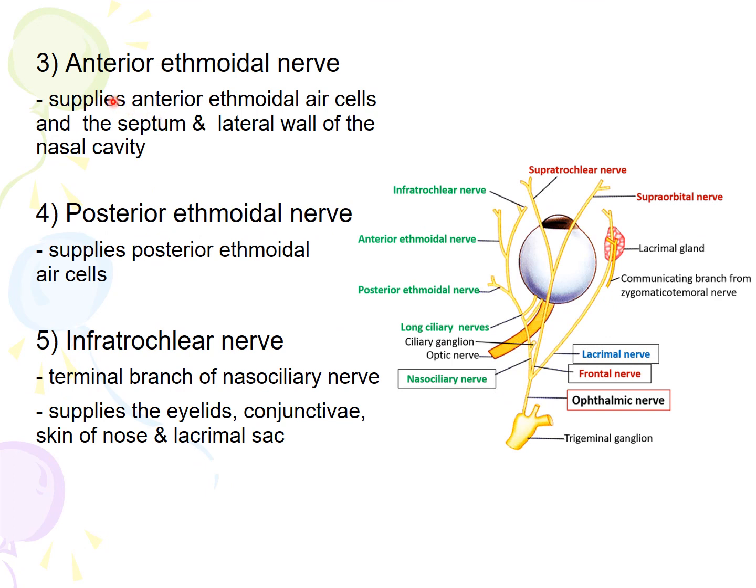Another branch is anterior ethmoidal nerve, which supplies anterior ethmoidal air cells and septum and lateral wall of the nasal cavity. The posterior ethmoidal nerve supplies the posterior ethmoidal air cell, and infratrochlear nerve, which is a terminal branch of nasociliary nerve, supplies the eyelid, conjunctiva, skin of the nose, and lacrimal sac.